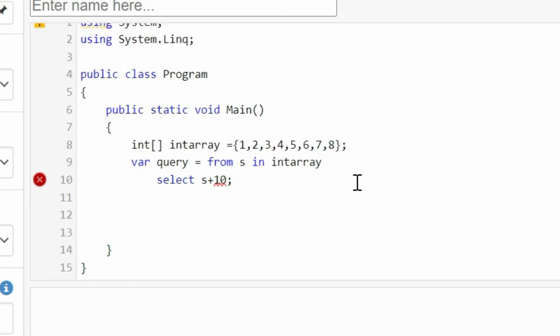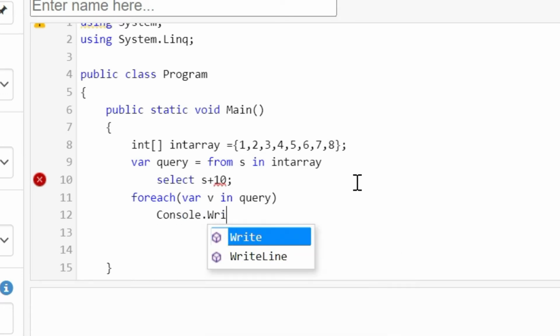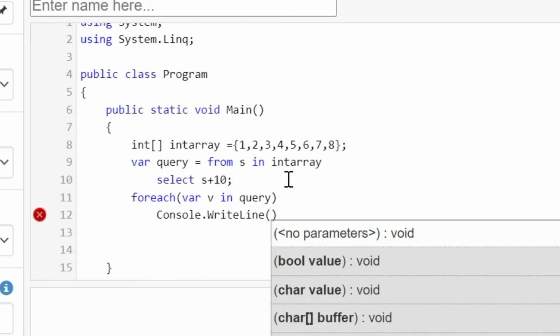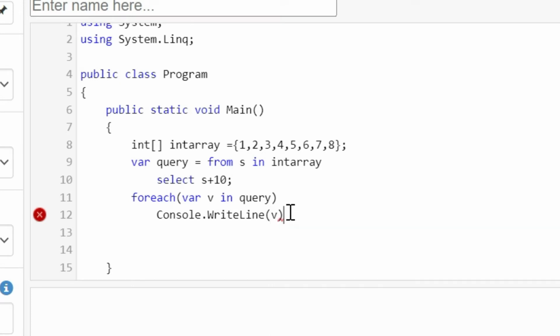Okay, now we display this using another foreach loop. I've already explained that the var data type can hold any type of data. I will use var, Console.WriteLine. Now we will run. You can see it has added 10 to each integer in this array.